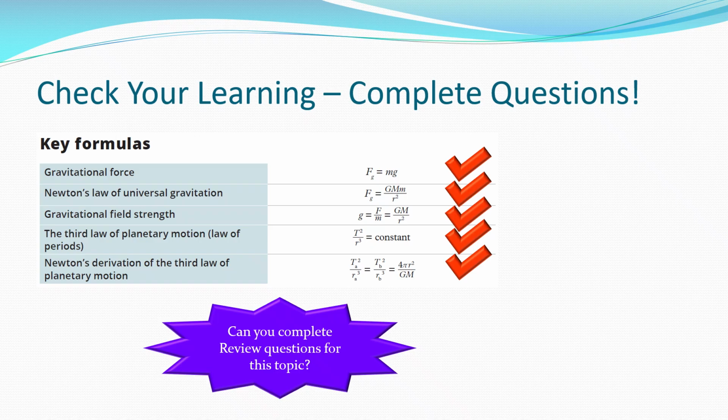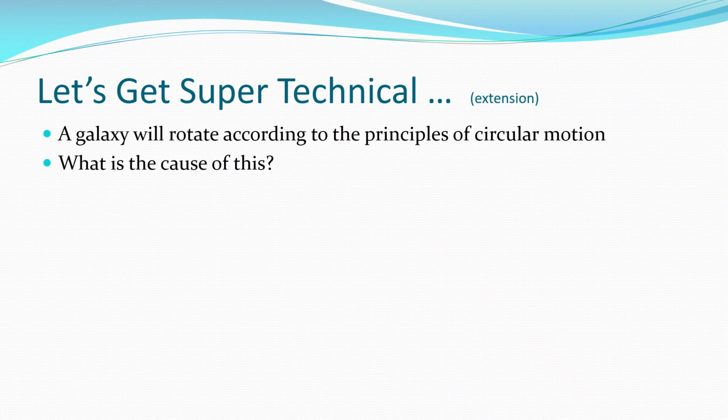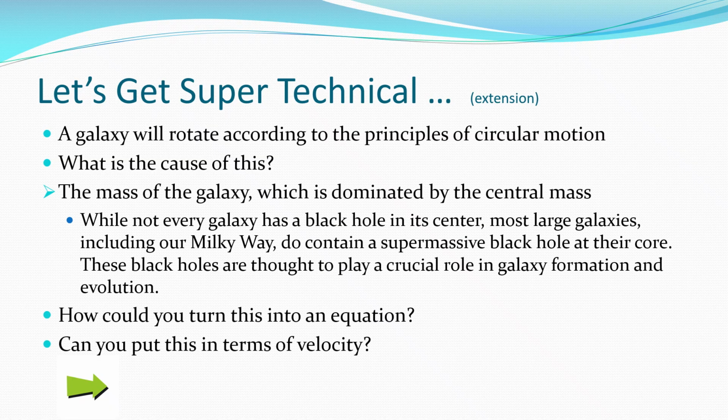Now, one more thing. I just want to talk to you a little bit longer and get super technical about an extension here. A galaxy is going to rotate according to the principles of circular motion. First and foremost, what actually causes this? It's the mass operating around. The mass of the galaxy is dominated by a central mass, and in most galaxies this is the supermassive black hole, like ours, Sagittarius A, at the center of our galaxy. Most galaxies have this large black hole. That is the mass that we are orbiting around.